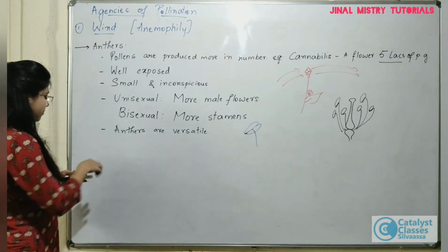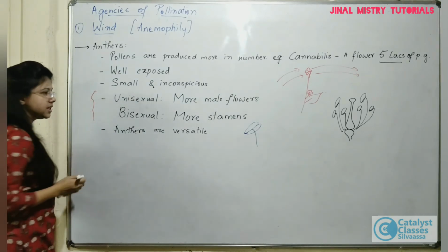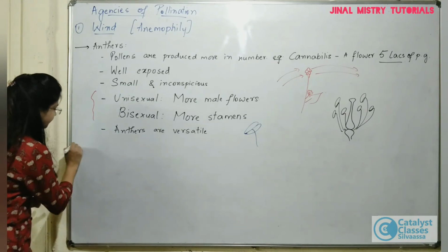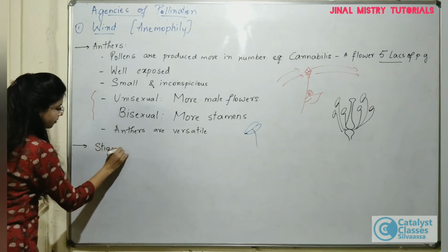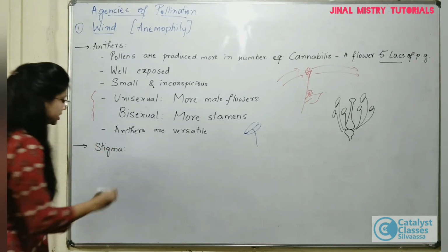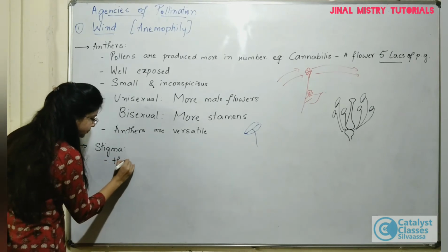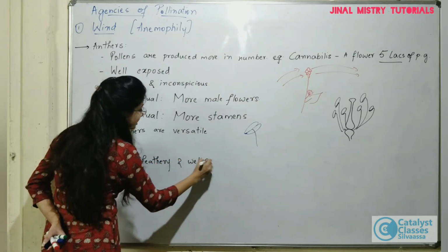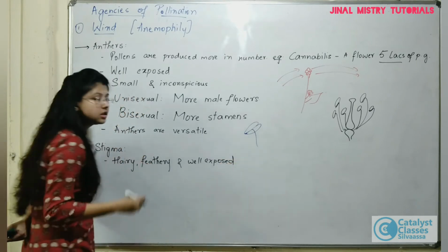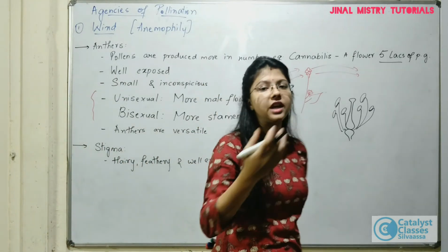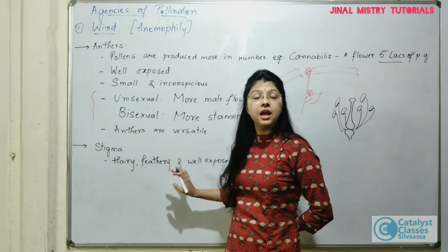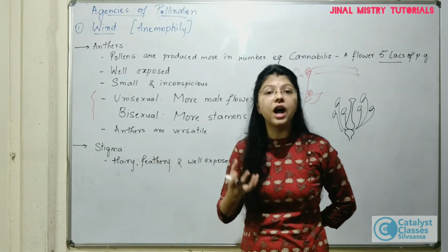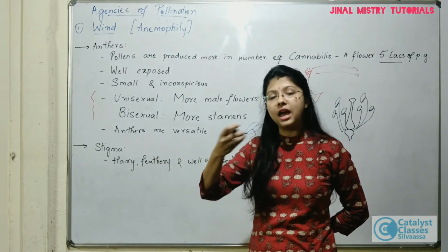And in this I have included one point about the flowers if they are present in these caves. Fine. Now, what about the stigma? The stigma in these cases should be hairy, feathery, and well exposed, same as the anther. Until the stigma is very well exposed, the pollen grains carried by the wind will not be able to easily land. And once they have landed, the stigma should be hairy or feathery, so that it can easily trap the pollen grains being carried by the wind.